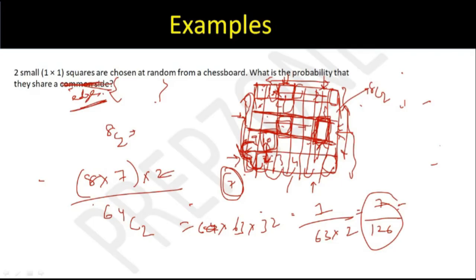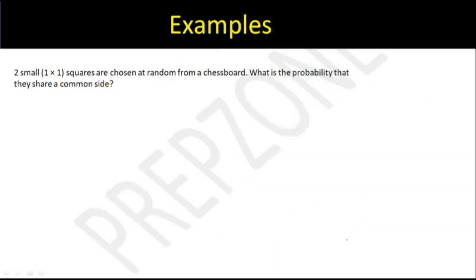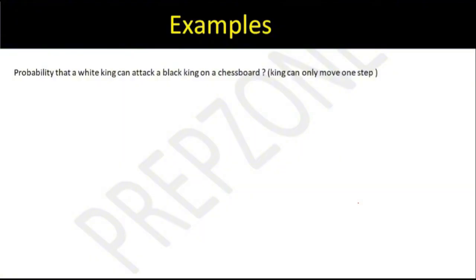So now what I want all of you guys is, जो भी अपना answer आया sharing the same edge, please also try using this method. The probability of selecting a corner square plus probability of selecting something from the edge plus probability of selecting something from the middle. These are the only 3 possibilities, and then try to reach out to this particular answer जो भी अपन ने निकाला 7 by 126. Okay, so yeah, just try this question with the different method also that we just discussed. And now we'll move on to the next question.